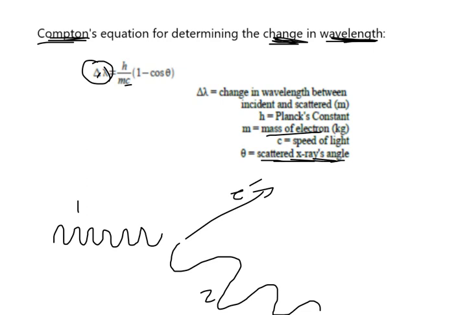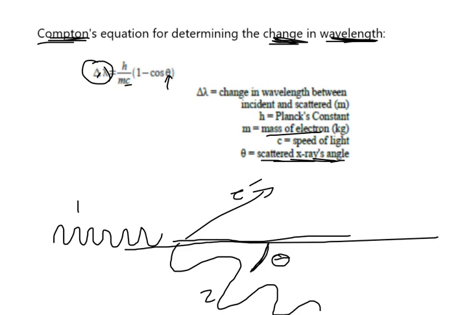By that I mean the angle of the X-ray, however much it deviates as an angle, that's what angle goes in here. It's not the full angle between the electron and the wave. It's as though it was going straight. It's this angle right here.